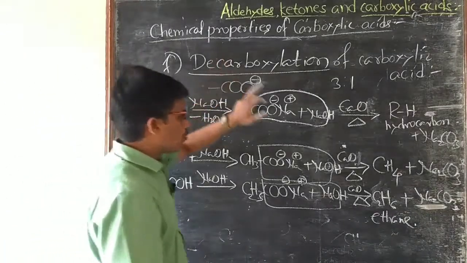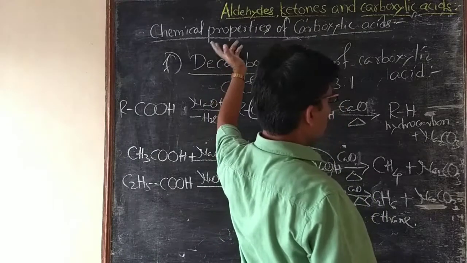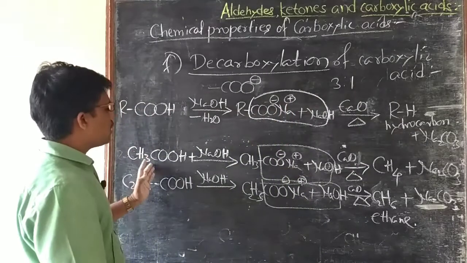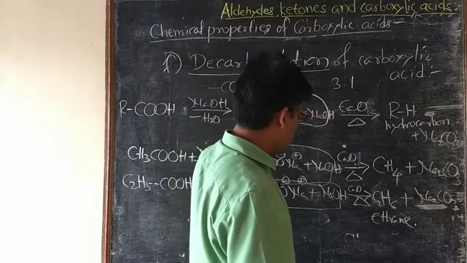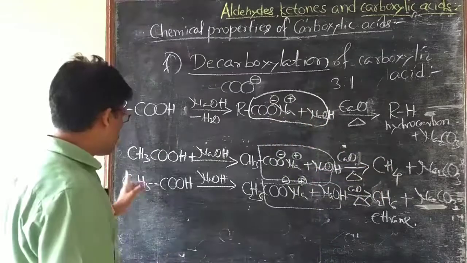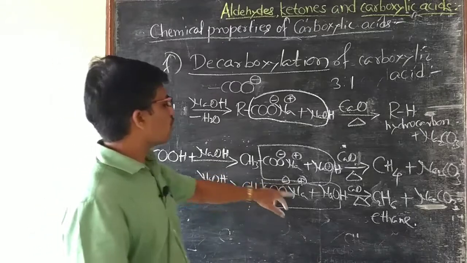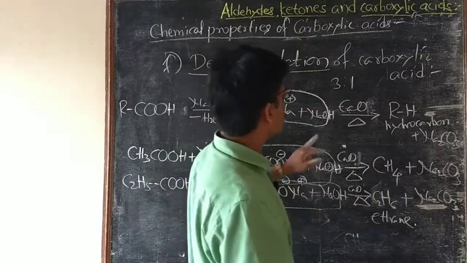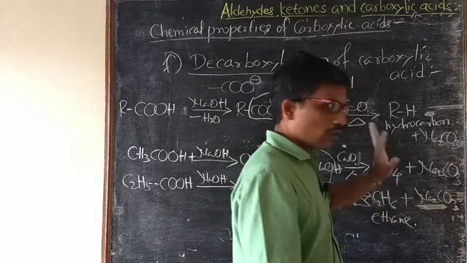Once again I repeat, the sodium salt of carboxylic acid when heated with soda lime undergoes decarboxylation to form a hydrocarbon. For example, acetic acid when treated with NaOH gives sodium acetate, which on heating with soda lime undergoes decarboxylation to form methane. Then another example, propanoic acid when treated with NaOH gives its sodium salt, sodium propanoate, which when heated with soda lime undergoes decarboxylation to form ethane.